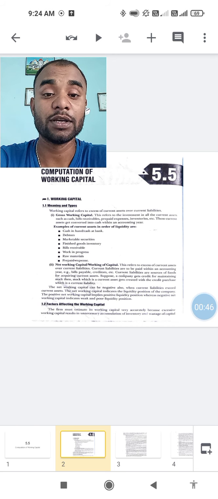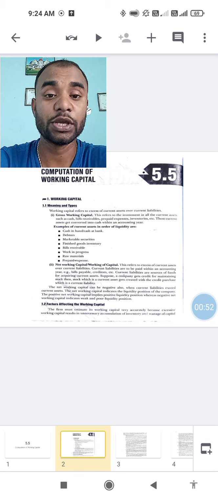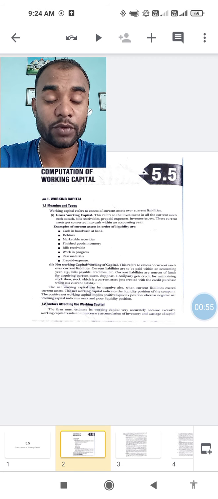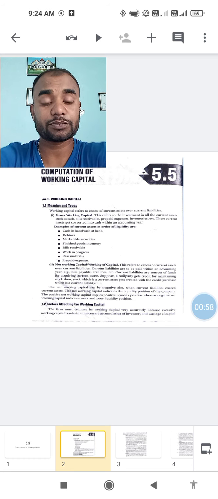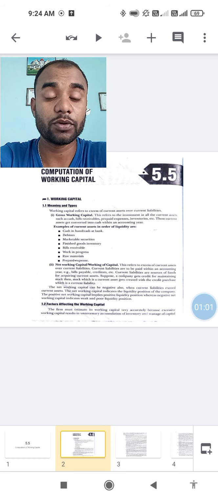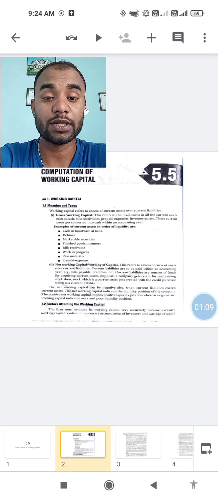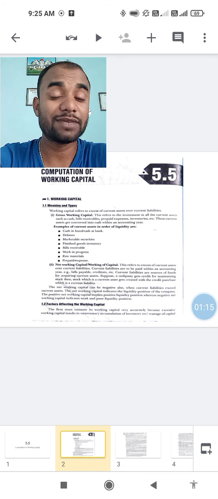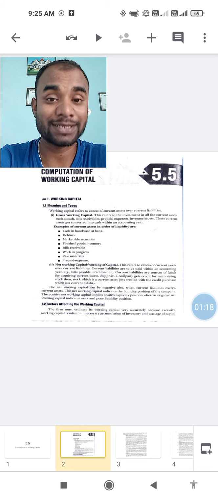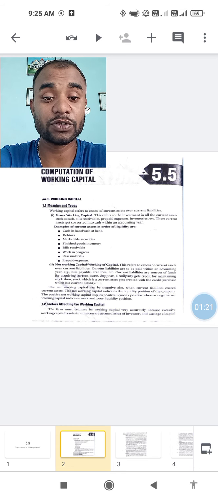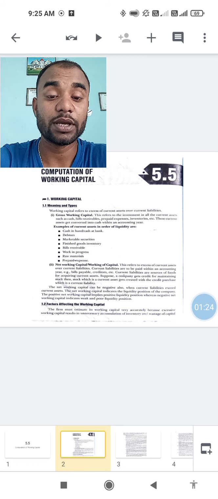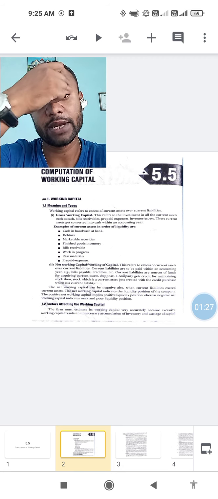I just want to make sure that you understand it well, so I'll be taking up this 5.5 in two classes, not in one class. Today we will be discussing working capital. My dear learners, what do you understand when you hear the word working capital? Basically, working capital is the excess of current assets over current liabilities, and it is used for meeting day-to-day expenditures. Here the definition is given a little differently, and we have two types of working capital, gross working capital and net working capital. Some examples are also there.